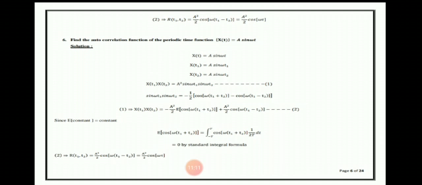We already know that E of a constant equals the constant. So E of cos of omega of t1 plus t2 equals the integral from minus T to T of cos of omega of t1 plus t2 into 1 divided by 2T dt, which is equal to 0 by the standard integral formula. So the second equation implies R of t1 comma t2 equals A square divided by 2 cos of omega of t1 minus t2, equal to A square divided by 2 cos of omega tau.